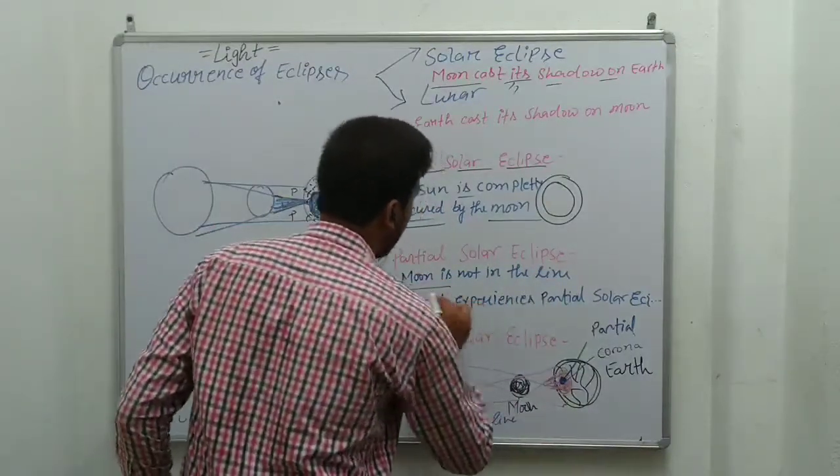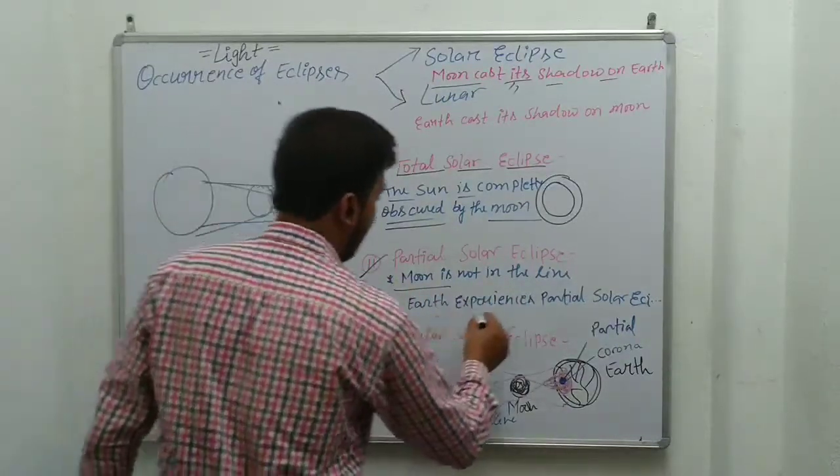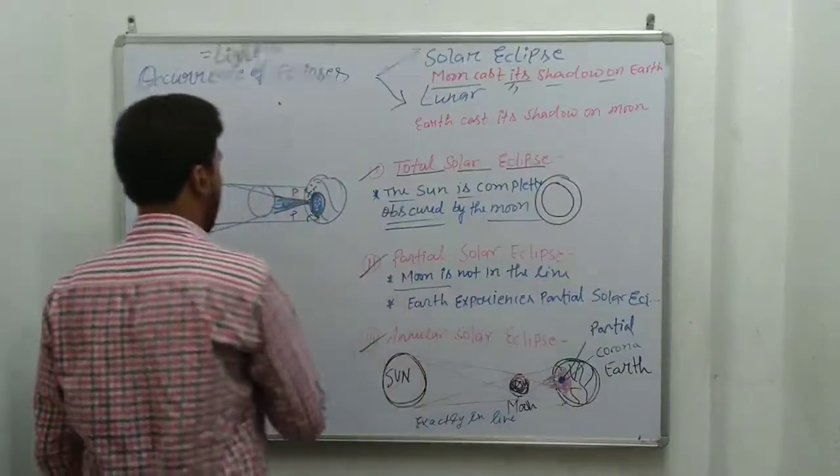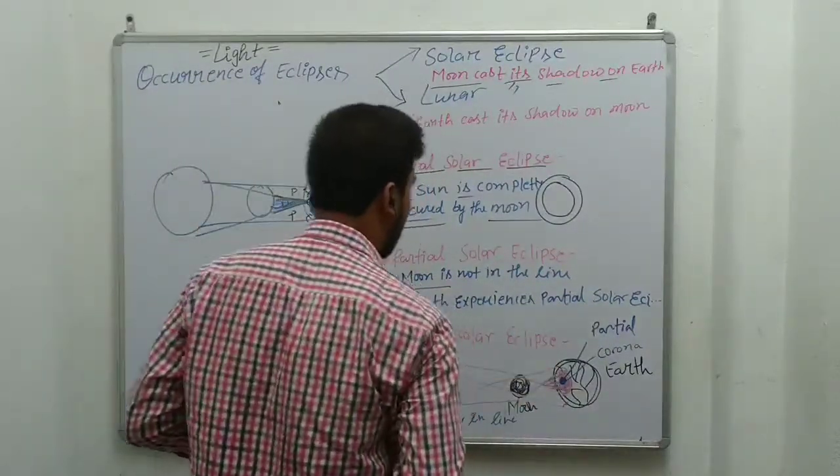In partial solar eclipse, the moon is not in line; the sun, moon and earth are not all in a line, and the earth experiences a partial solar eclipse. The last one is the annular solar eclipse.